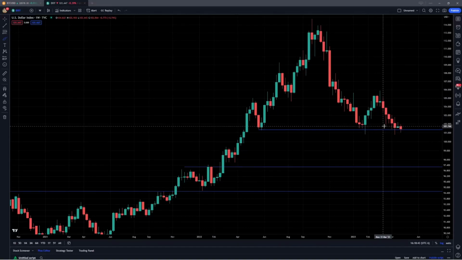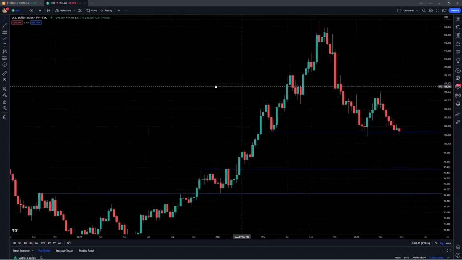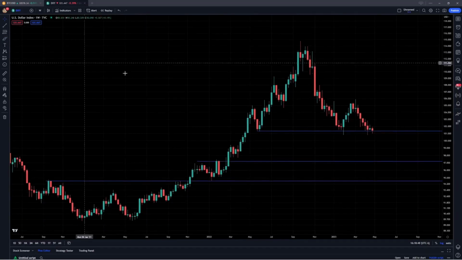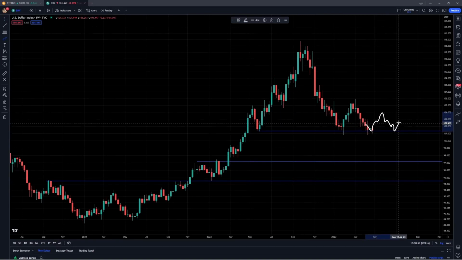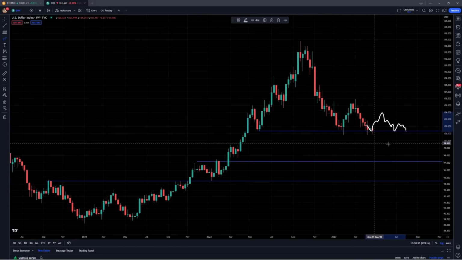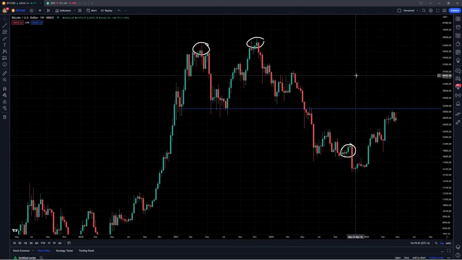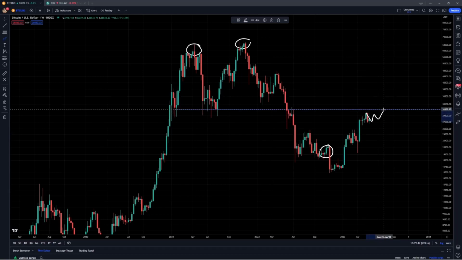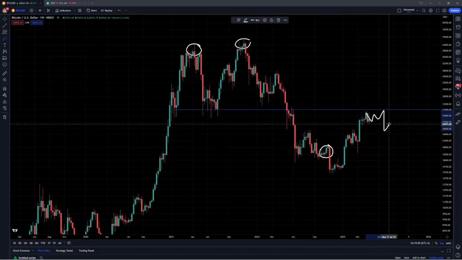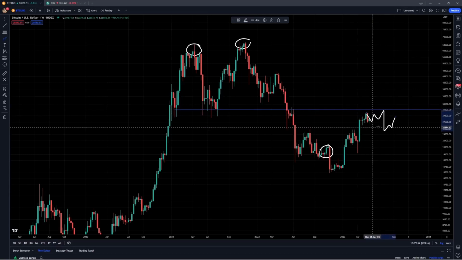both DXY and Bitcoin. There is a scenario where maybe we don't break down immediately and instead we have a few months, maybe we have another rally, maybe another bounce, and then potentially just really stretching out an inevitable breakdown. This would be the case to which Bitcoin doesn't immediately break out and it still has some difficulties reclaiming the resistance at 30 to 32K. So for example, we might consolidate here, maybe a drop back down, retesting some support, or eventually just giving a little bit more consolidation before an eventual breakout. Both I think are very viable options.